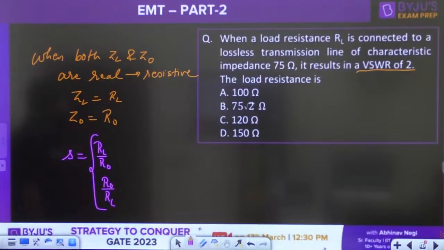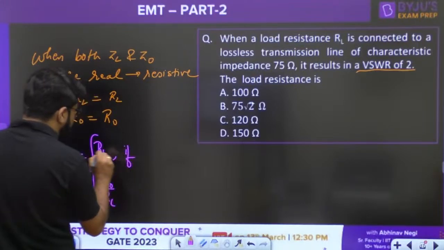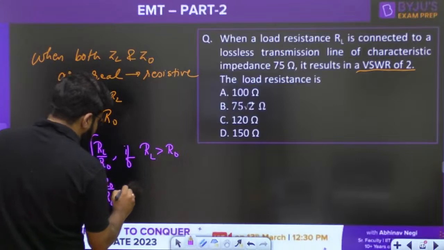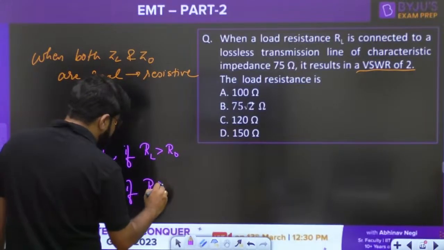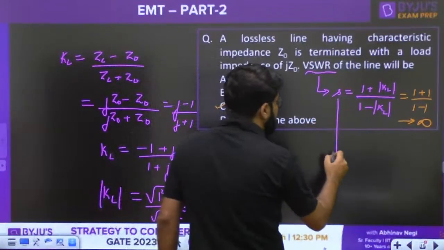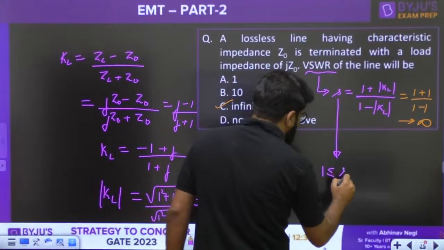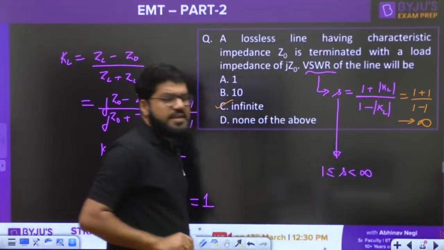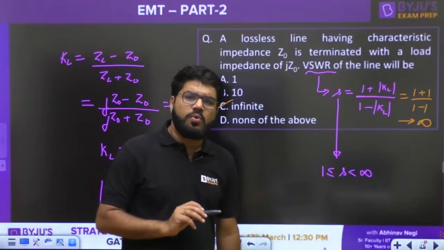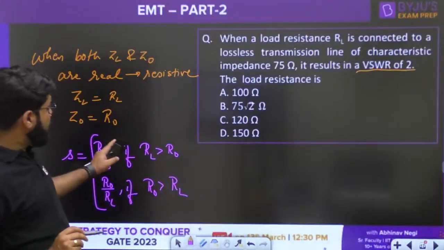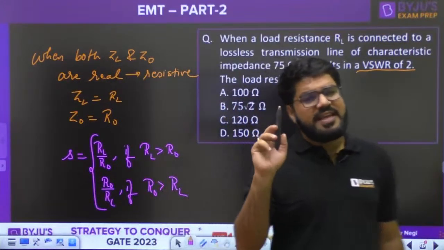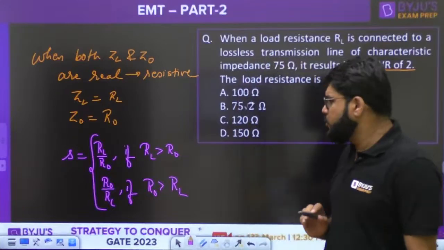RL by R0 or R0 divided by RL. The first formula will apply if RL is greater than R0. The second formula will apply if R0 is greater than RL. To be very simple, we know that standing wave ratio is always greater than 1. The standing wave ratio range is 1 to infinity. It is always greater than or equal to 1. So that is why the numerator should be greater than the denominator. Simply remember, it is the ratio of both the resistances. Whichever is the greater one, that should be in the numerator.